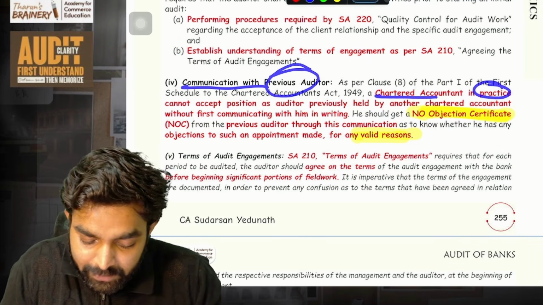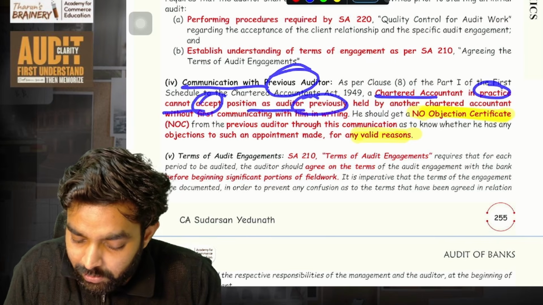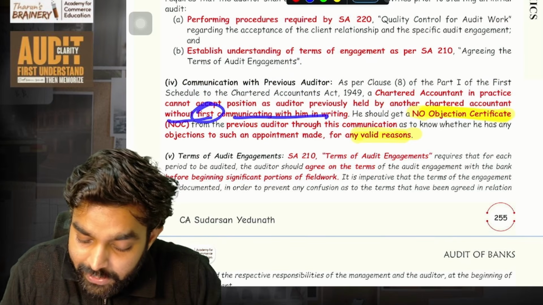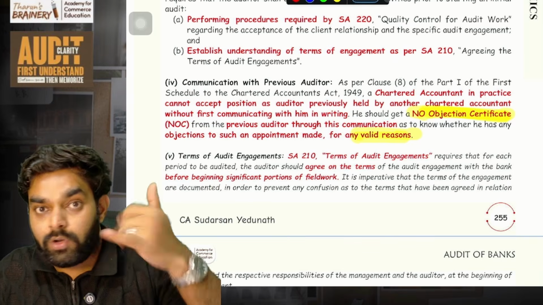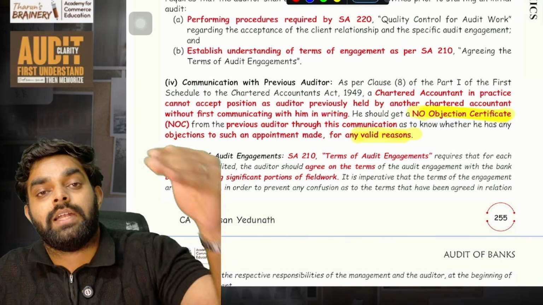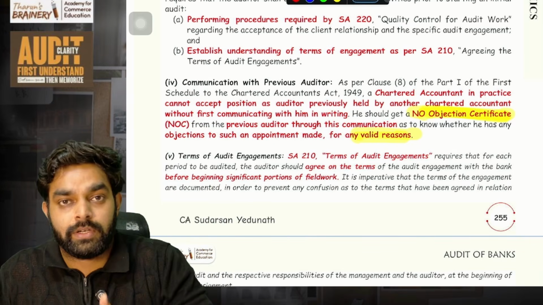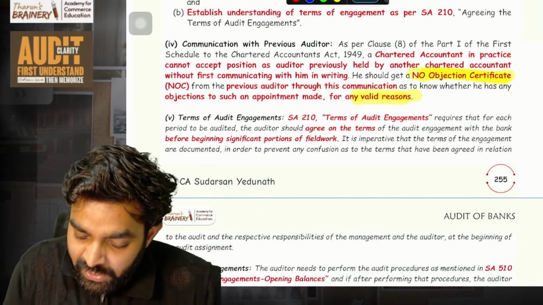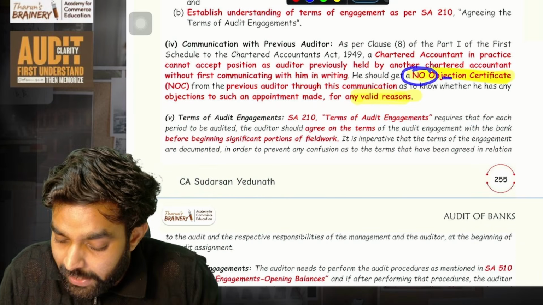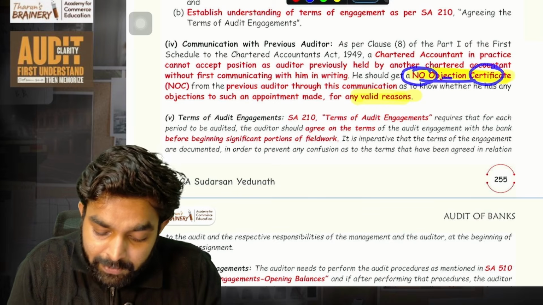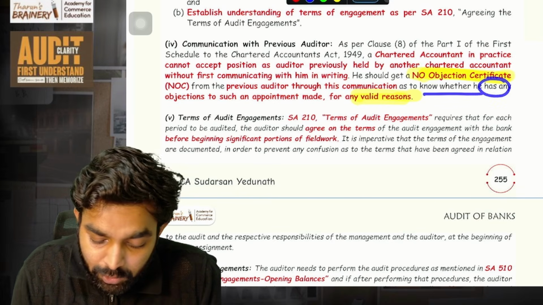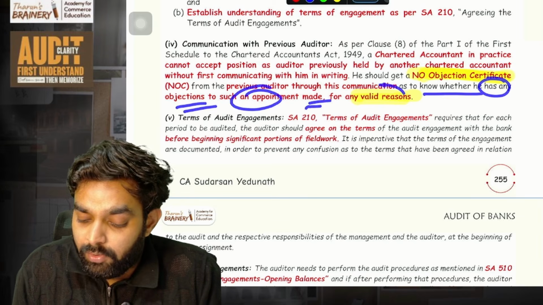A chartered accountant in practice cannot accept the position as auditor previously held by another chartered accountant without first communicating with him in writing. You have to do it not through a call, but in writing; you have to send him a mail or something that I am going to be the auditor. Normally, you can give a call also if you have the number. He should get an NOC, non-objection certificate, from the previous auditor through his communications, and know whether he has any objections to such appointment made for any valid reason.